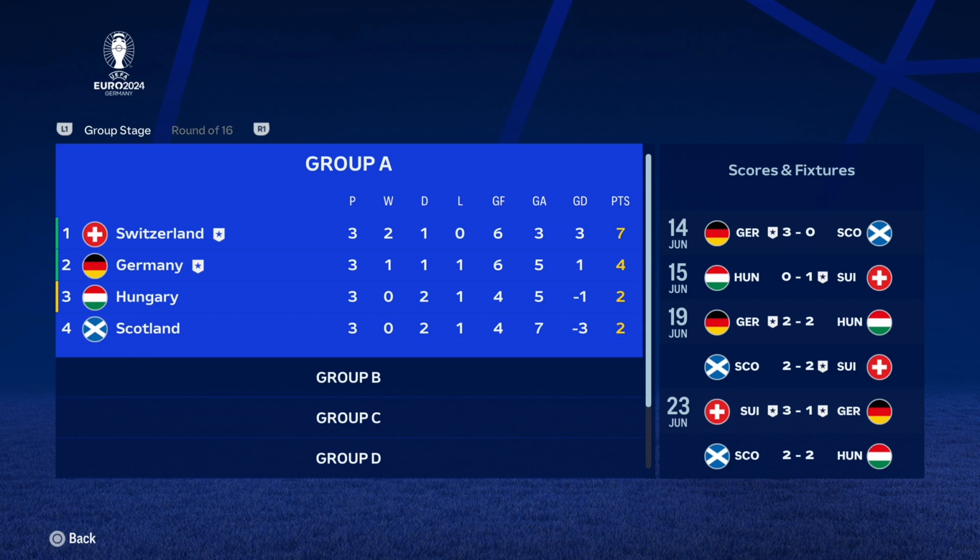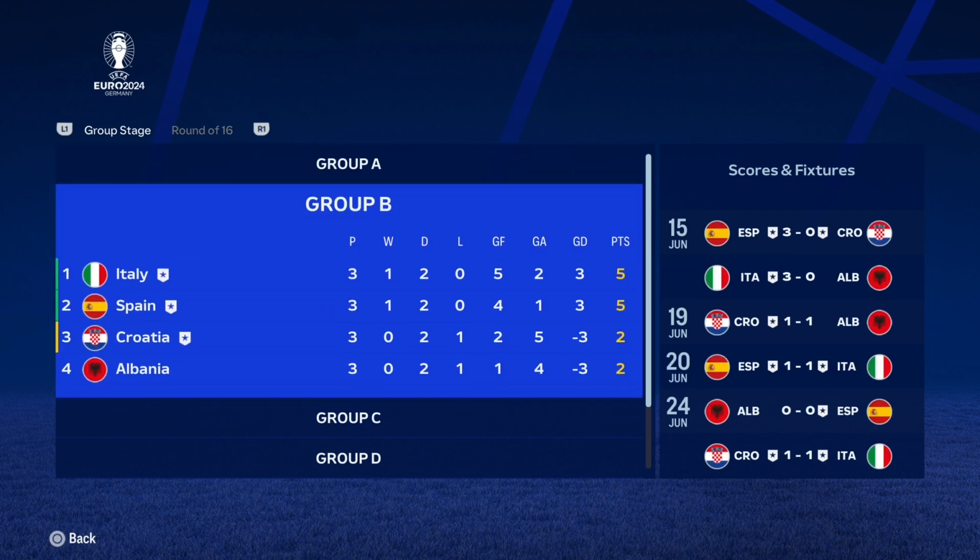Switzerland finishing on top. Don't worry, guys. There's a lot of shocks in this video. We will look at it right at the end, like I mentioned at the start. So Switzerland topping that group and Germany coming second with only 4 points, by the way. Considering how well we played against Scotland, I'd like to think we're going to finish with 9 points in this group in real life.